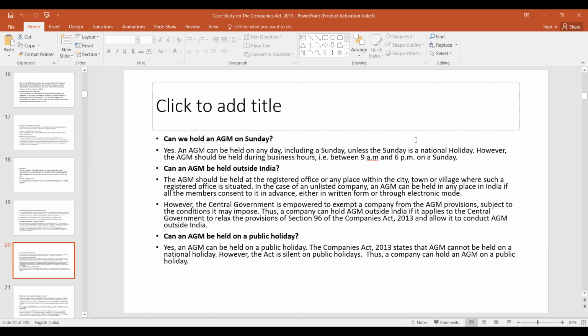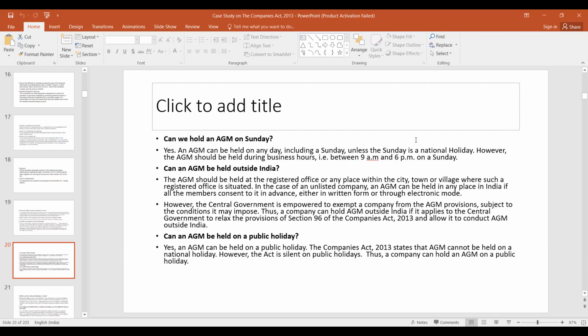Can an AGM be held on 2nd October? No, that is a national holiday. 2nd October, 26th January, and 15th August. Can an AGM be held outside India? The AGM should be held at the registered office or any place within the city, town, or village where such a registered office is situated.